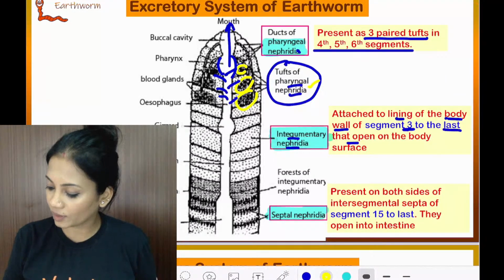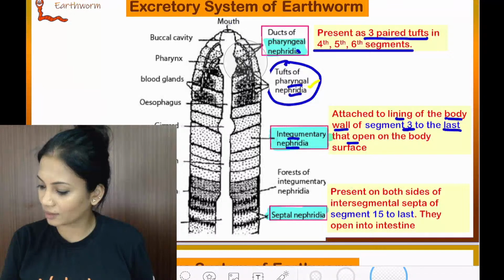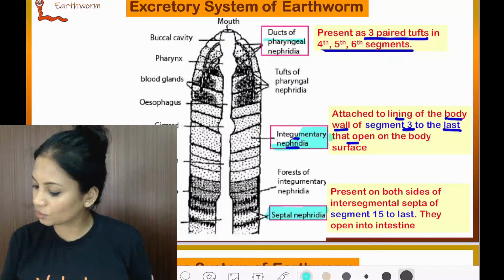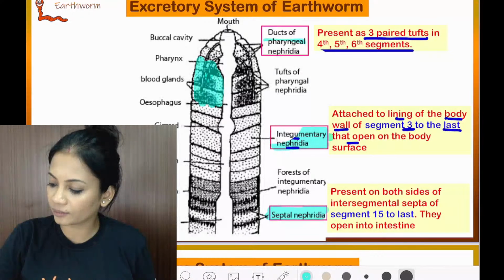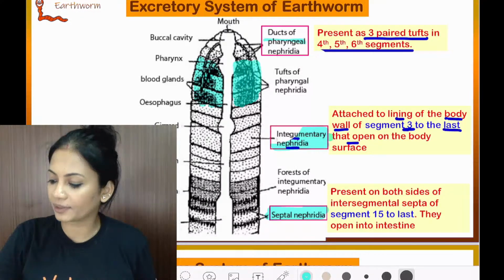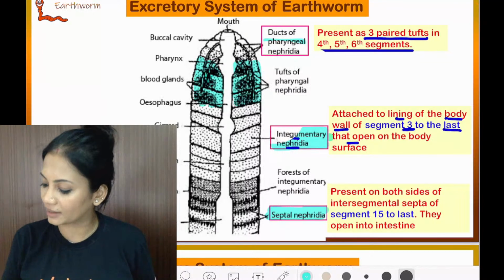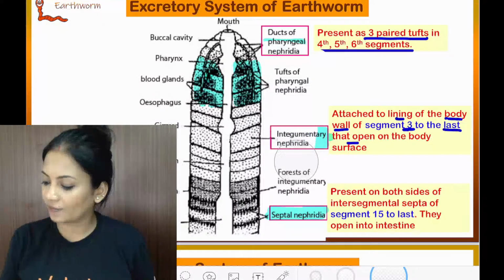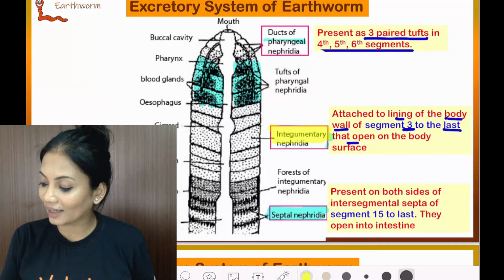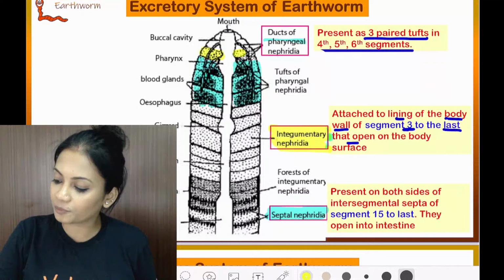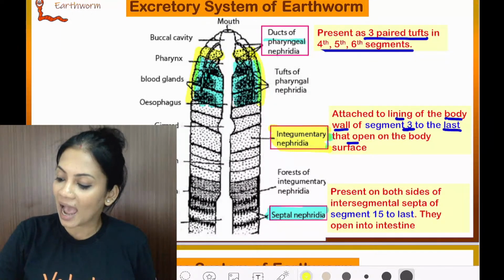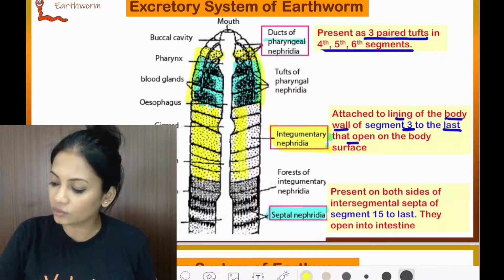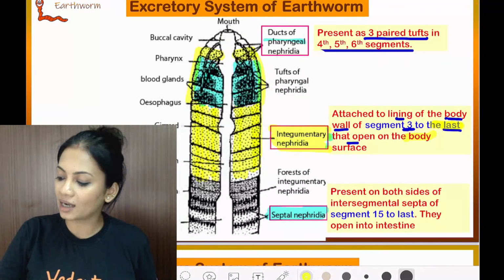As I told you, pharyngeal nephridia are present over here. But the integumentary nephridia are present even before that, on segment 3. It is even present on 4, 5 and 6, and it goes all the way down to the last segment.